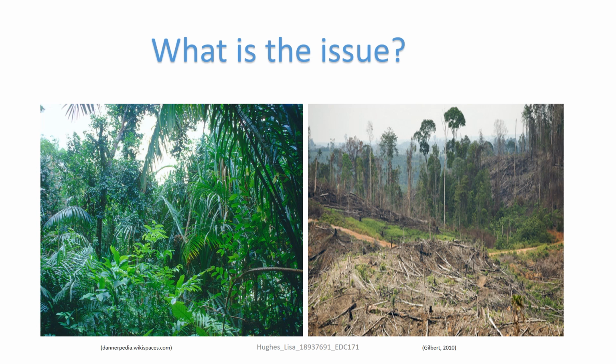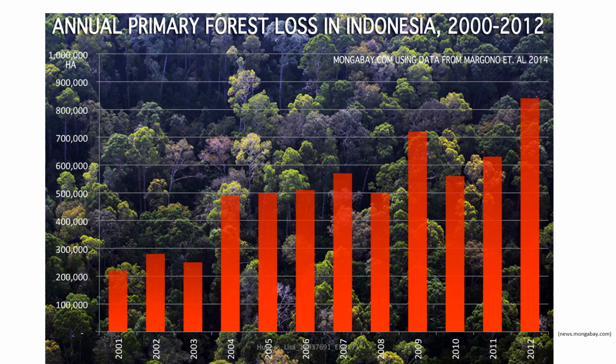What is the issue? The United Nations Food and Agriculture Organization states that approximately 7.3 million hectares of forest are destroyed each year for palm oil plant production. In Indonesia, approximately 45% of palm oil plantations were rainforests in 1989. Both Indonesia and Malaysia combined produce more than 80% of all palm oil.